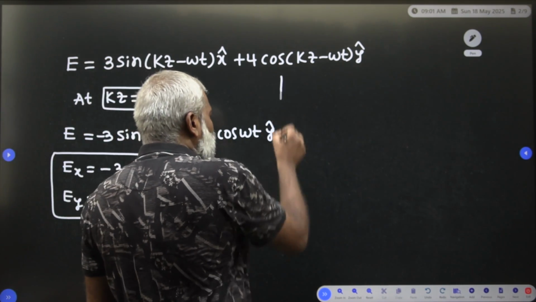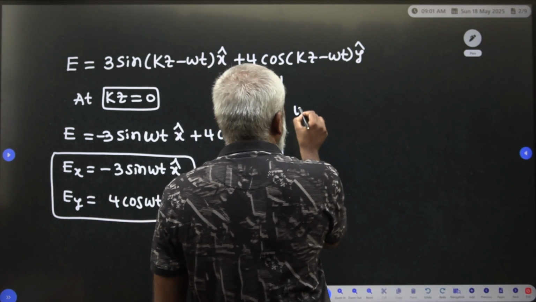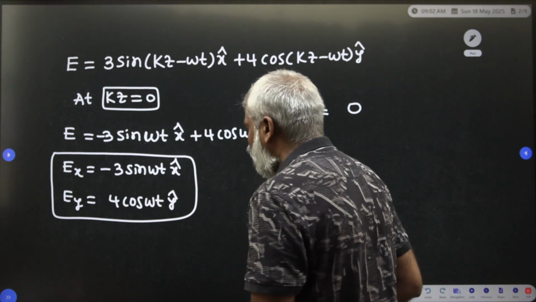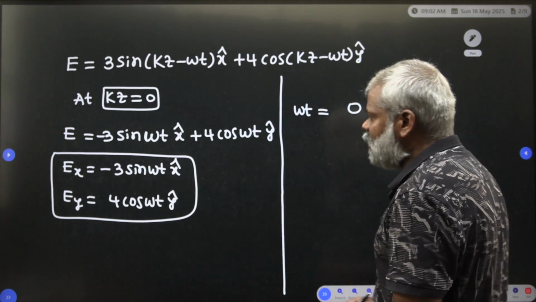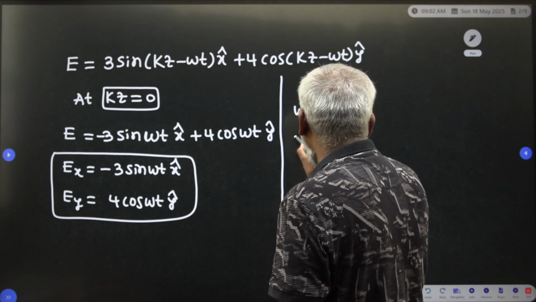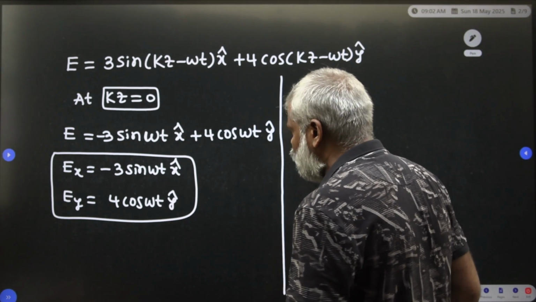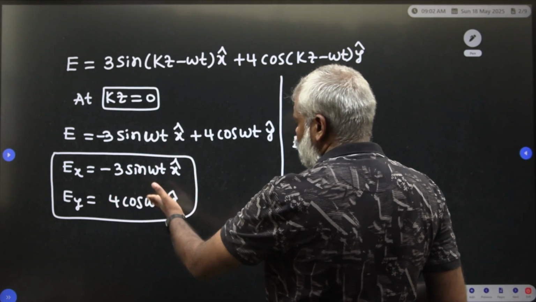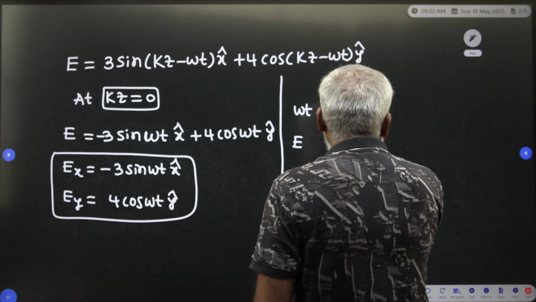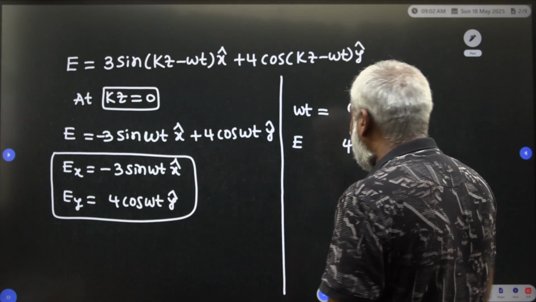Now apply omega t equal to 0. Then sin 0 is 0 and cos 0 is 1, so E is 4 y cap, that is the Ey.